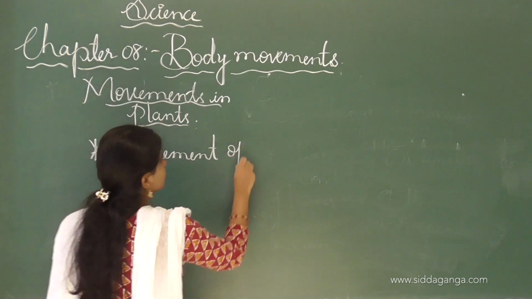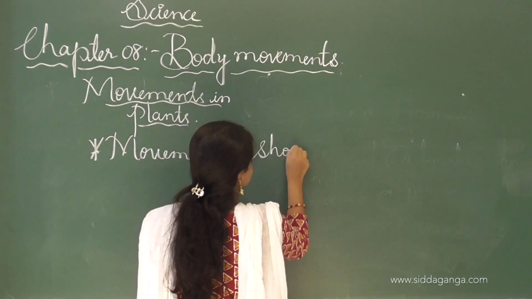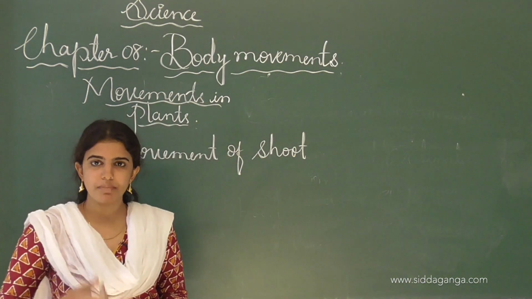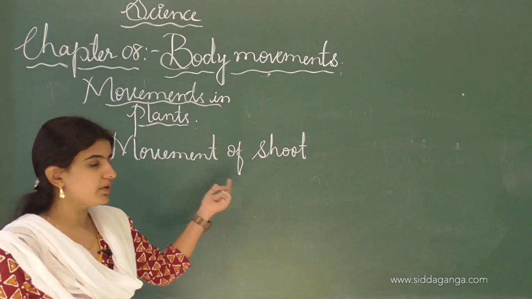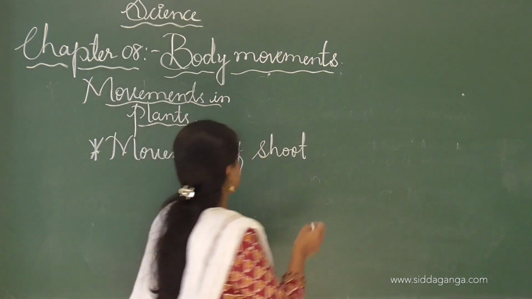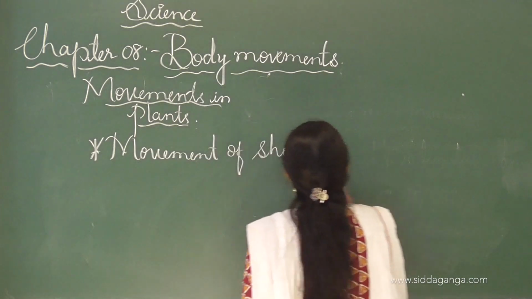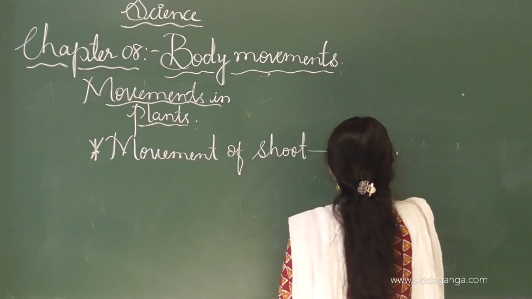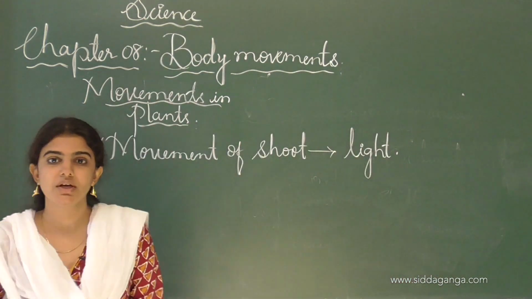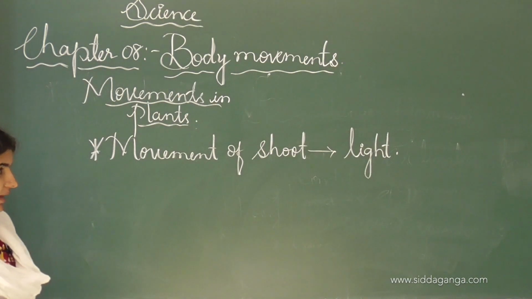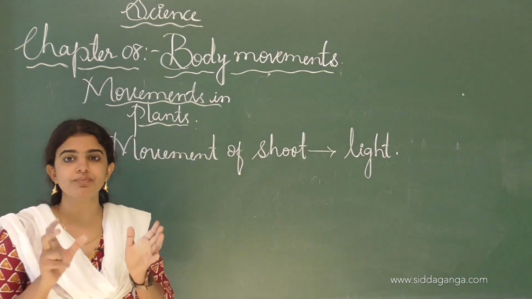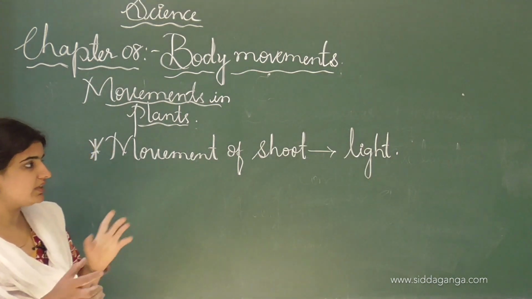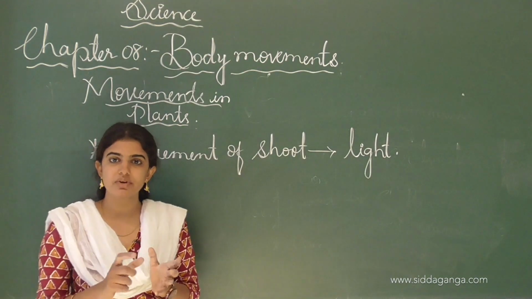movement of shoot. The shoot is the outermost or uppermost part of the plant, which is present above the soil. Movement of the shoot towards the light. An example of this movement is the sunflower. In the sunflower plant, the flower will rotate according to the sunlight which falls on it. The shoot will turn as the sun rotates.